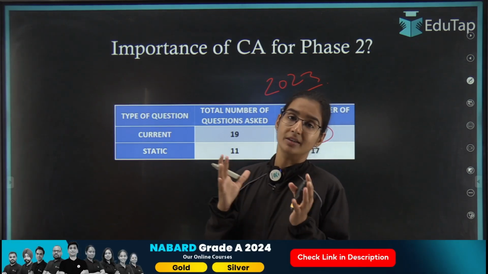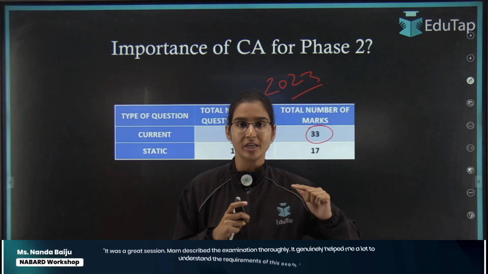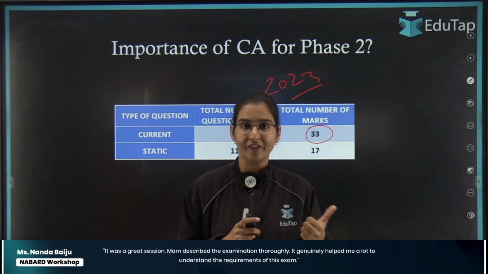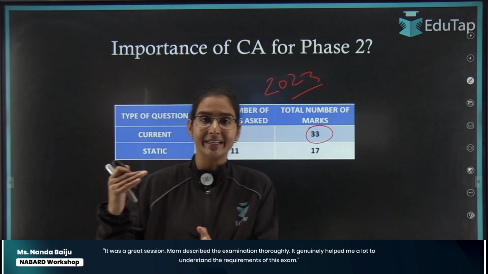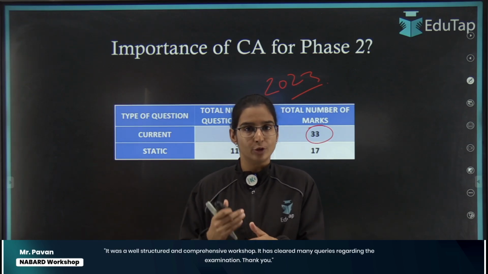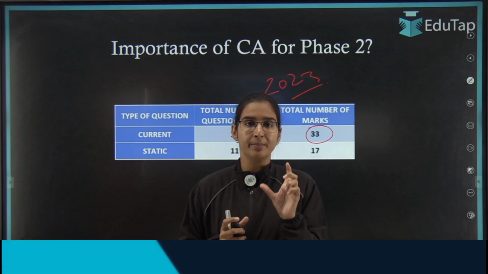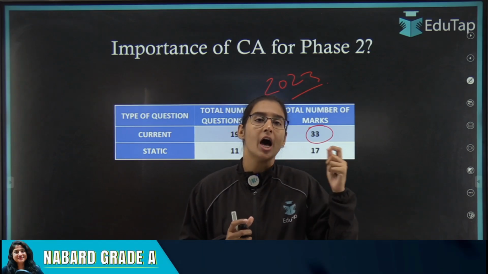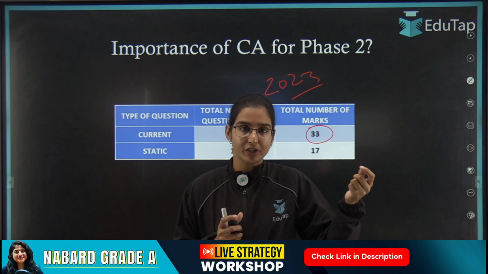Now coming to the descriptive part, the question can be asked directly from current affairs. Last year there was a question on the RBI's financial inclusion index, and then they asked the challenges to financial inclusion. So such direct questions can be asked. Apart from that, current affairs can be used to substantiate your arguments in the indirect questions or the static questions as well.